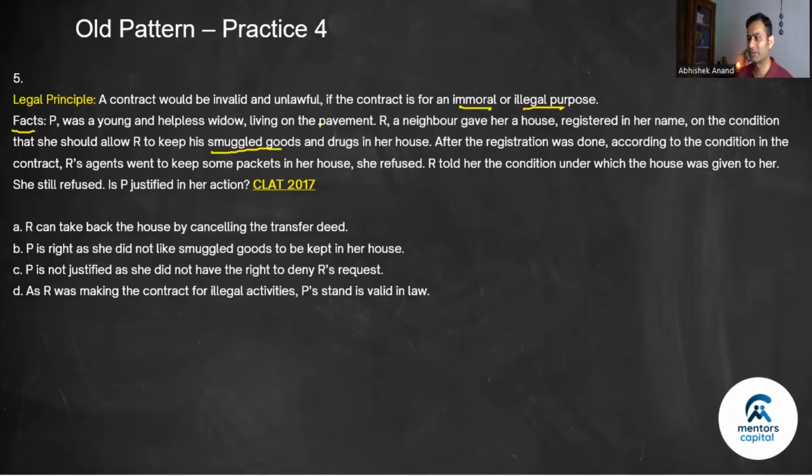Consideration word is not used here. The contract is for illegal purpose, right? So it is invalid. After the registration was done, according to the condition in the contract, R's agents went to keep some packets in the house. She refused. R told her the condition under which the house was given to her. She still refused. Is P justified in her action? P is justified, yes, you can say. Contract is invalid. So ideally, the question should ask you whether it is invalid or not, but the question gives us some other choices. R can take back the house by cancelling the transfer deed.